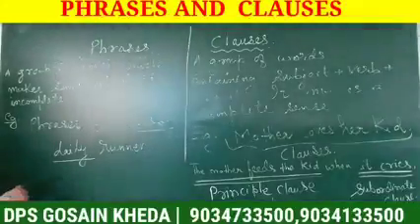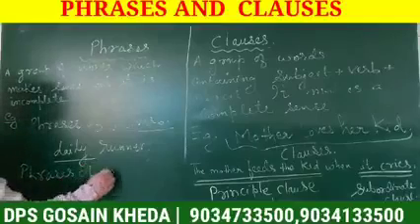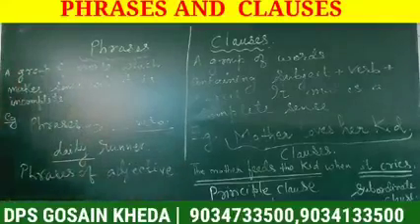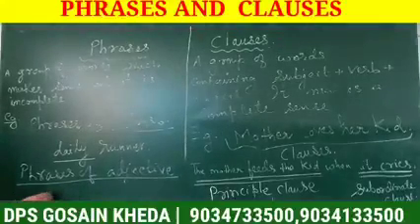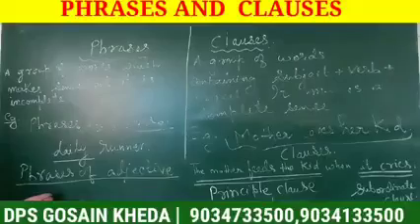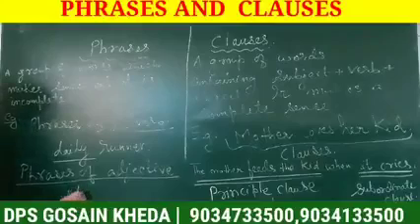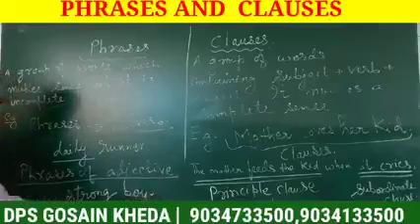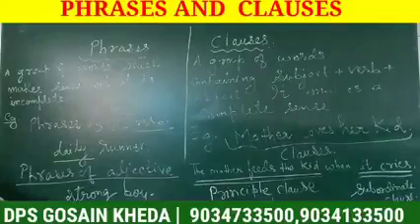Similarly, we can take phrases of adjective. As before, beautiful flower, or rich man, or strong boy. Strong boy. Boy is noun. Strong is qualifying the noun. So strong is adjective. So it's a phrase of adjective.